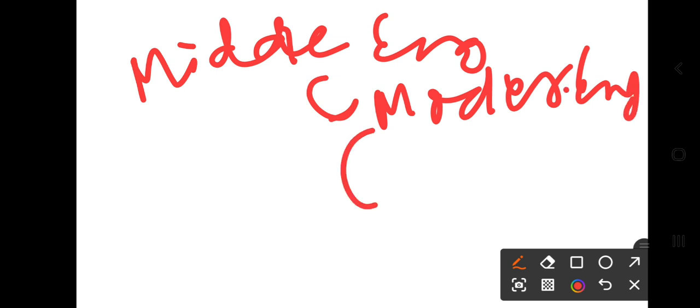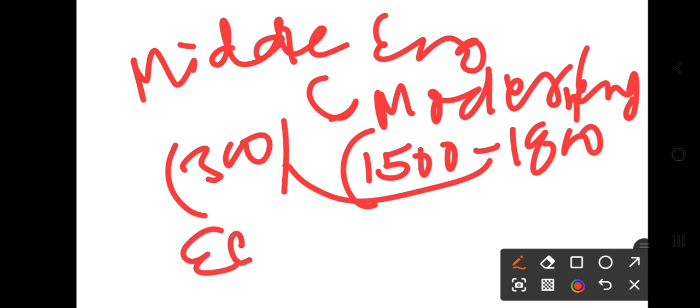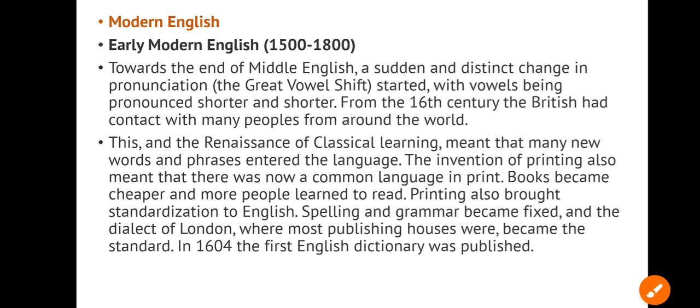Modern English, the early modern phase, is from the 1500s to the 1800s, right? That 300-year period is called early modern English, right? Now the important thing is what the change was: the great vowel shift.